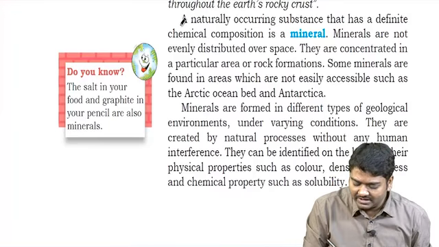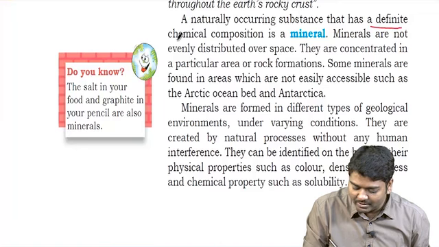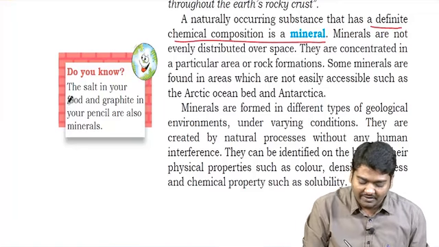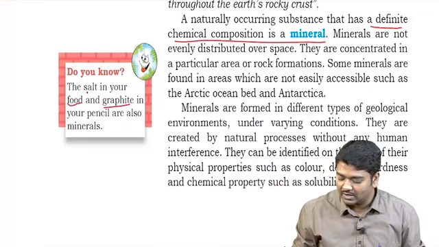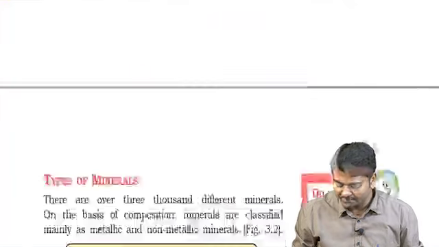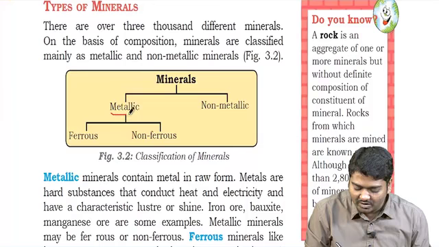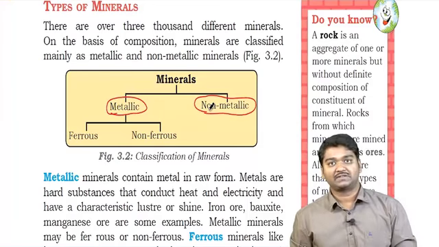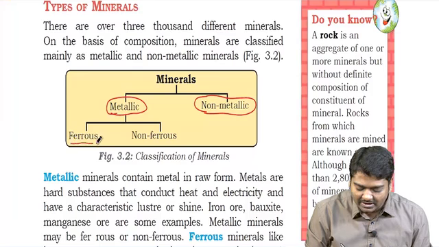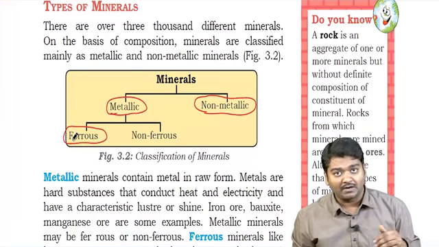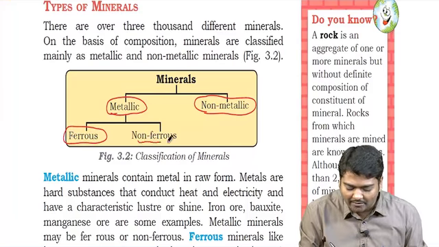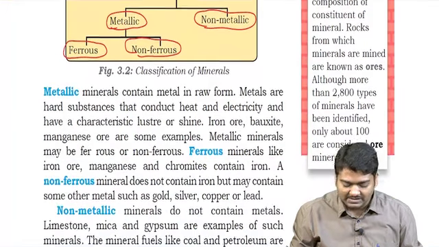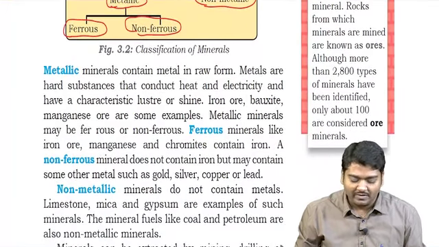Any naturally occurring substance which has a definite chemical composition is called a mineral. Salt or graphite in a pencil, everything is called a mineral, no need to see much. Now within this there are two types, one we call metallic minerals and the other non-metallic minerals. Metallic minerals can be divided into ferrous, which has iron content present, and non-ferrous. The classification is rarely asked, but still preparing for that is very, very important.